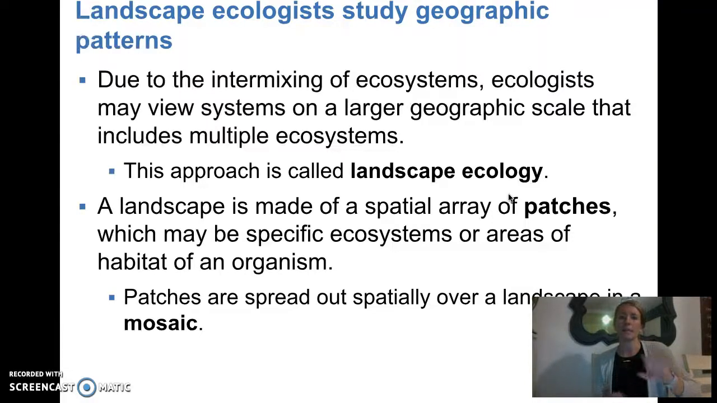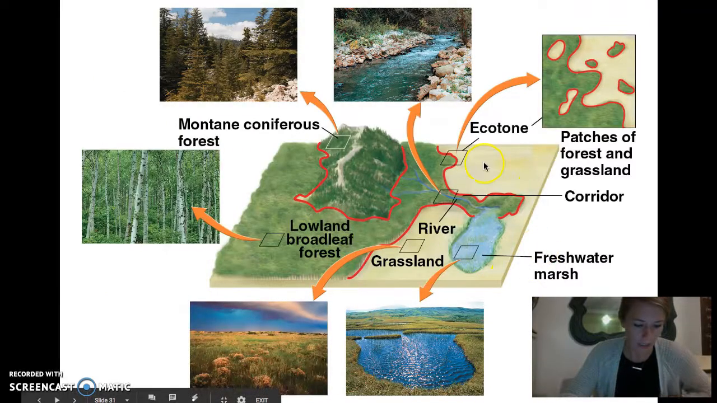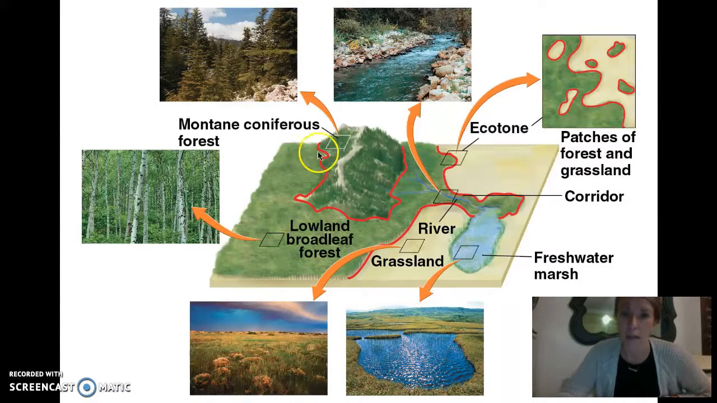And so a landscape is made of patches, which are specific organisms that are spread out. Patches are usually spread out spatially over a landscape in what's called a mosaic. So here is an example of landscape ecology. We have a bunch of different ecosystems here, and all these red lines are where the ecotones are, where the two are interacting.